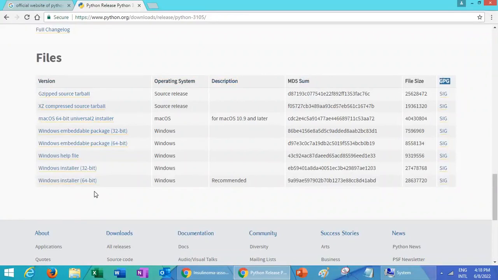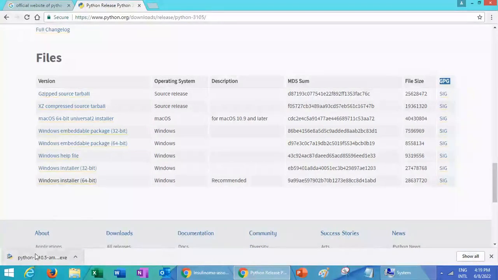As I have already shown you, I'm using 64-bit operating system, so this setup will be suitable for my system. If you are using 32-bit operating system, go for this link, Windows Installer 32-bit. I'm going to click on this. Here you can see that Python file has been downloaded. The progress of the download can be seen here. Take your mouse to the bottom of taskbar of Chrome. Here it is. Alhamdulillah, we have successfully downloaded Python.